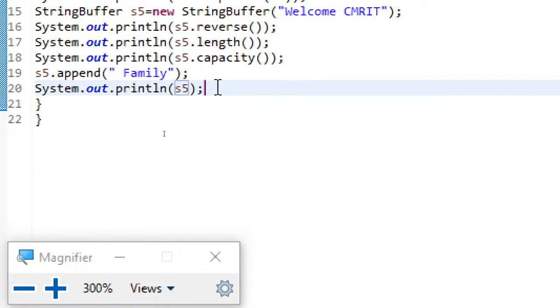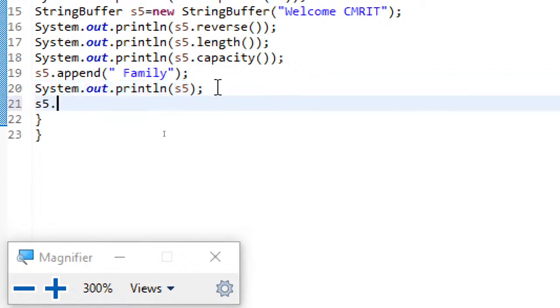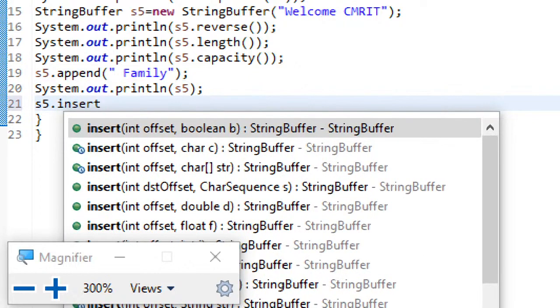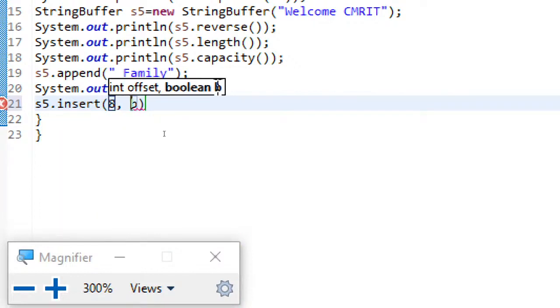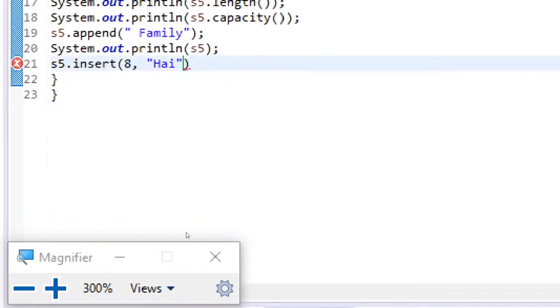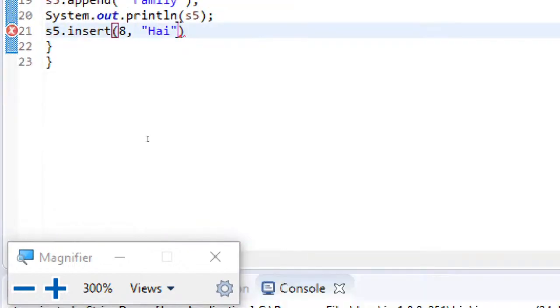And similarly, instead of append, you can also use s5.insert, because append by default appends at the last. Suppose I want to add in the middle, then I can write insert, and if I give position 8, there again I can just give hi, something like this. Sorry, only here I can go for one character.